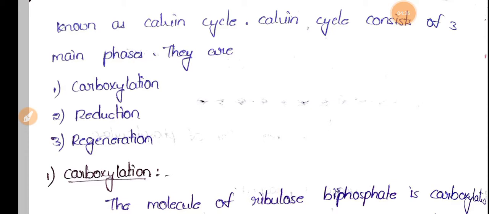The next one is the regeneration phase. In this regeneration phase, this 1,3-bisphosphoglyceric acid is converted into different compounds like fructose 1,6-bisphosphate, xylulose 5-phosphate, and erythrose 4-phosphate. So these different carbohydrates will be produced, like trioses, hexoses, pentoses, and 7 carbon sugars will also be produced during this C3 cycle.